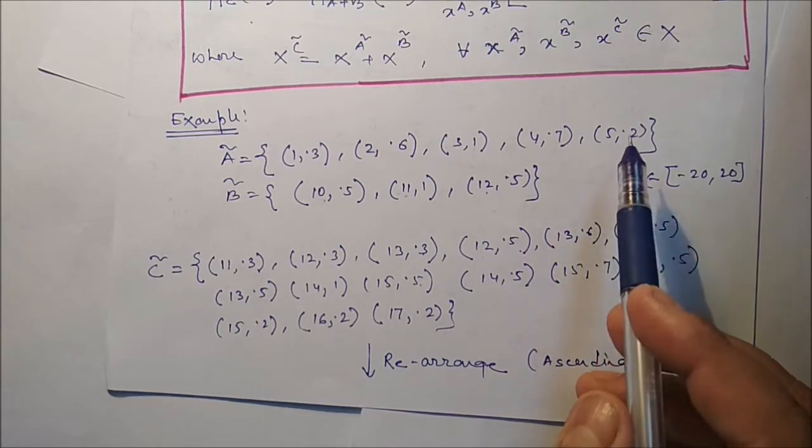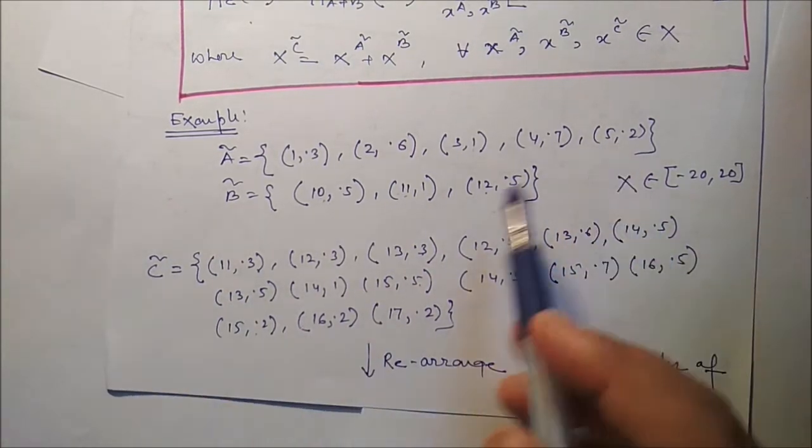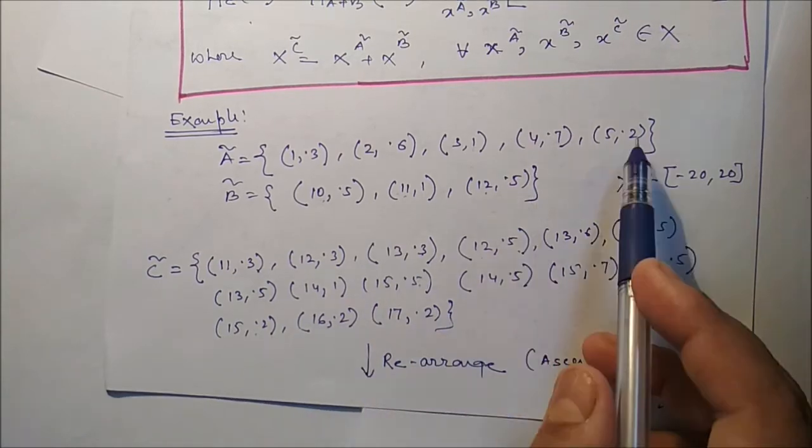Okay, you can see the last one. So 5 plus 10, it is 15. Minimum is 0.5. 5 plus 11, 16. Minimum 0.2.